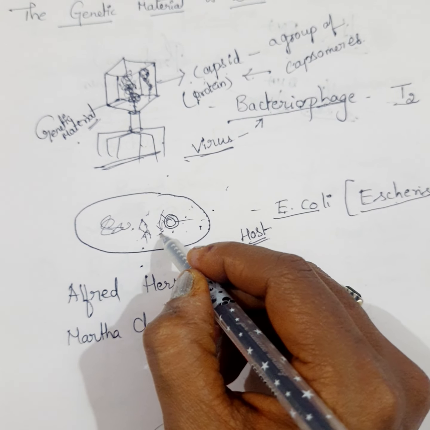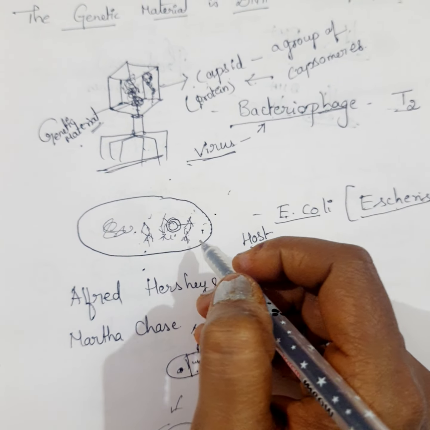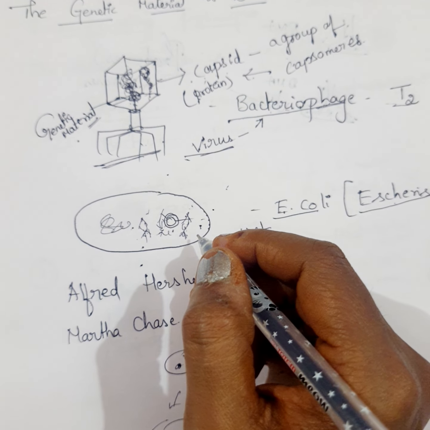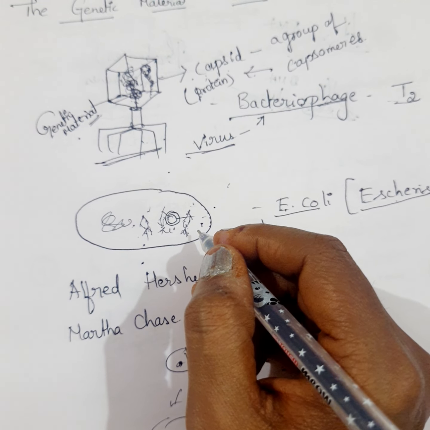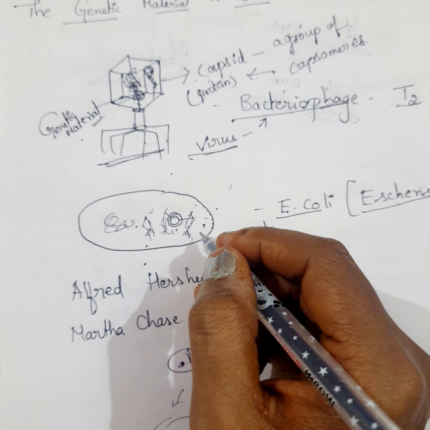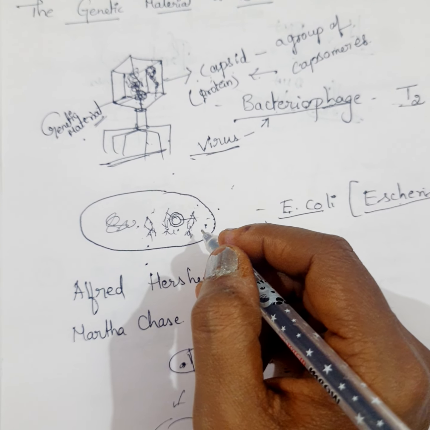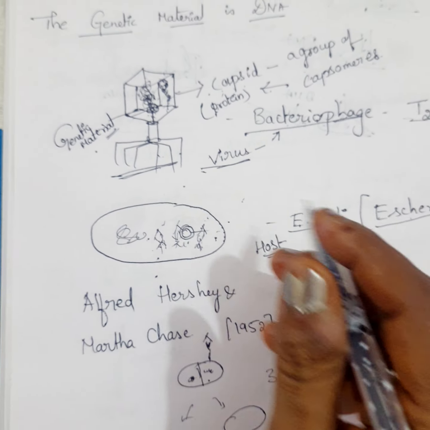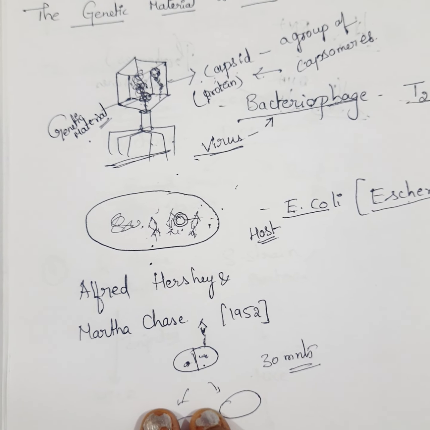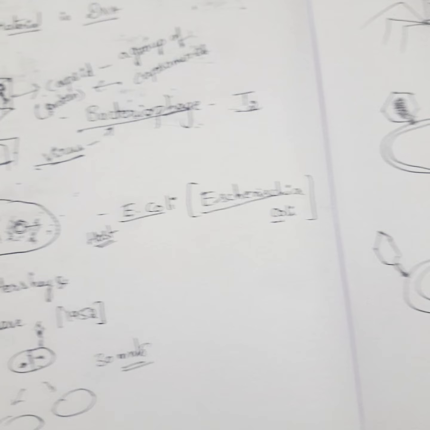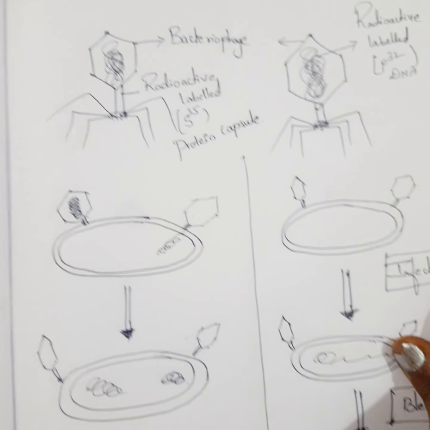So like this, many different types of viruses will come out, and subsequently manufacture. Hershey and Chase worked to discover whether it was a protein or a DNA from the virus that entered the bacteria. So they grew some of the viruses on a medium that contained radioactive phosphorus and some others on a medium that contained radioactive sulfur. So let's start this by seeing this diagram, students.